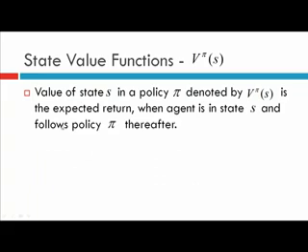So the state value function, the value of state S under policy pi, denoted by V pi of S, is the expected return when an agent is in state S and follows a policy pi thereafter. So it is a measure of the goodness of a policy pi being followed from a state S.